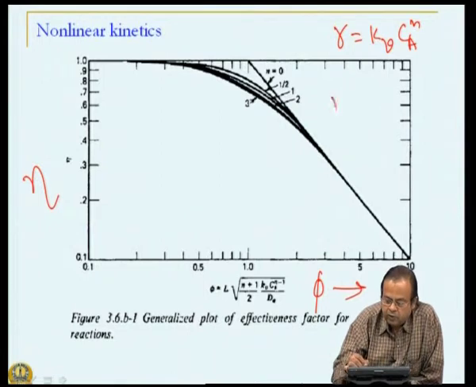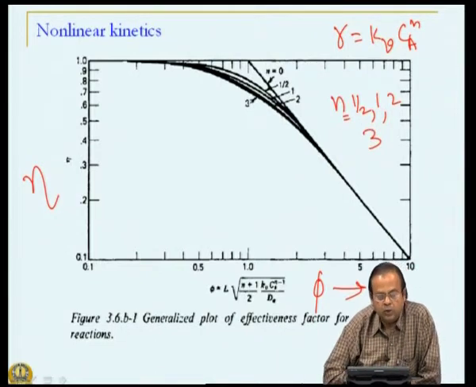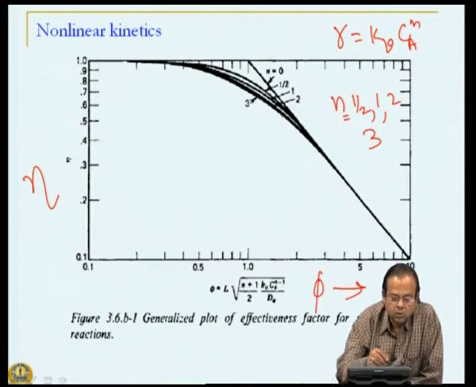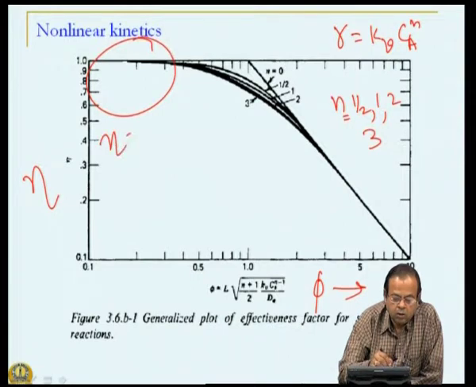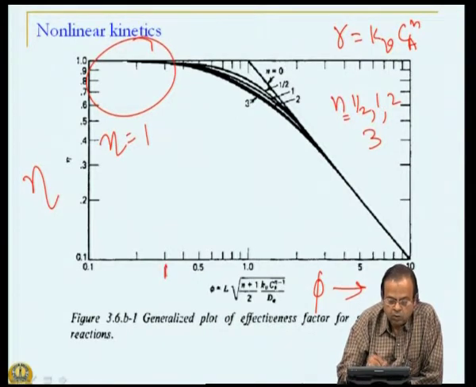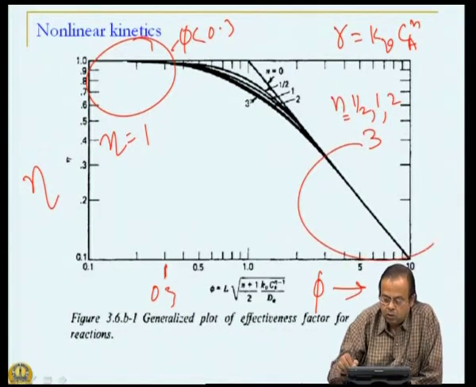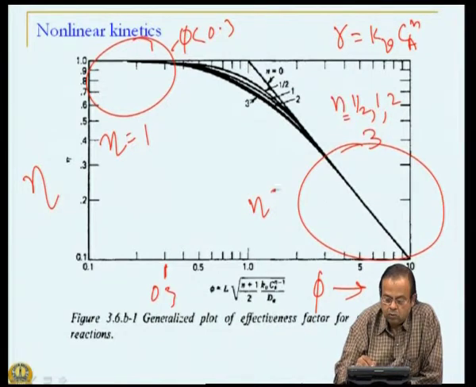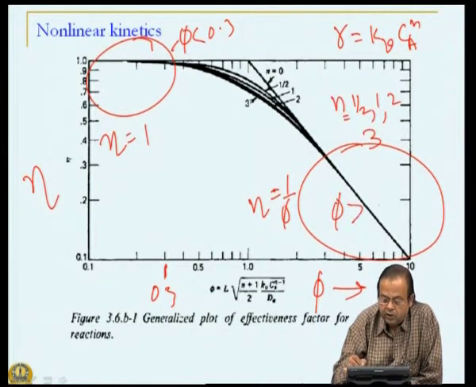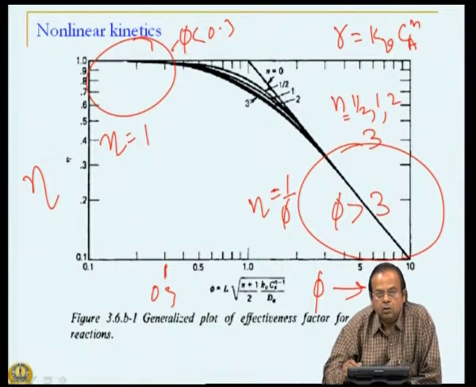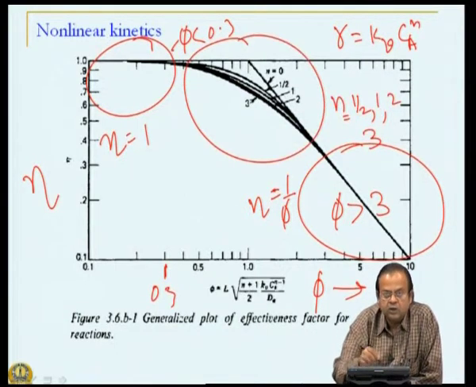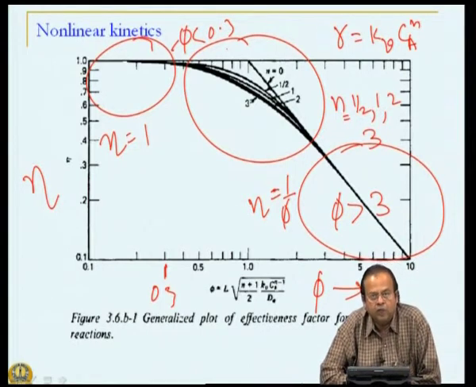So, n is for example half or 1 or 2 or 3 in this particular case, and we once again see amazing results, namely eta equal to 1 when phi is less than 0.3, eta equal to 1 over phi when phi is greater than 3, and intermediate regions where results are slightly different depending on the value of n.